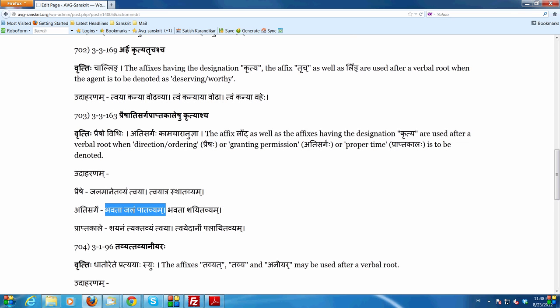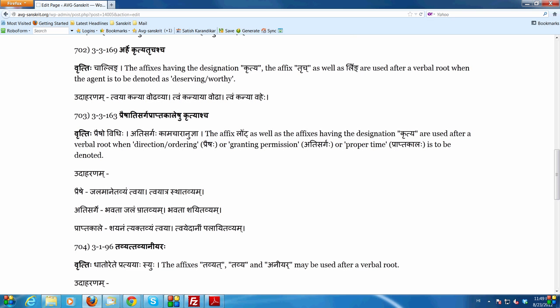The water is to be drunk by you, sir. Now this doesn't say drink the water. It says you have permission to drink the water. If you want, you may drink the water. It's just granting permission. It is not giving an injunction or an order, just granting permission. So these are the various shades of meaning. The various shades, of course, from the context we have to tell.